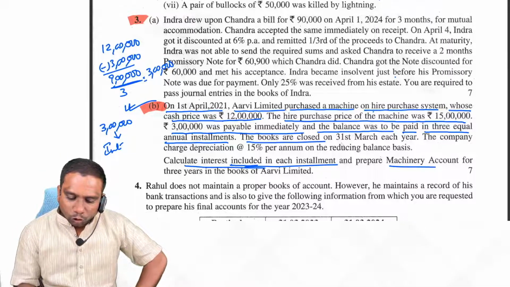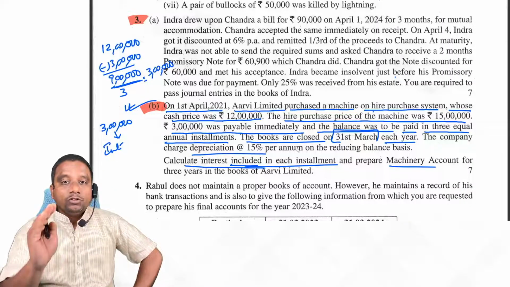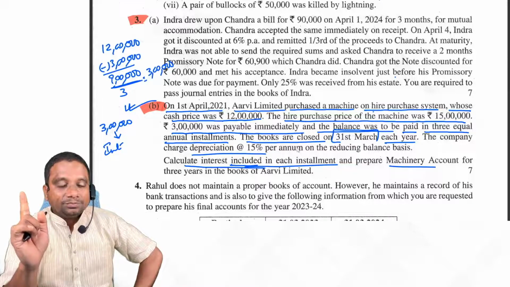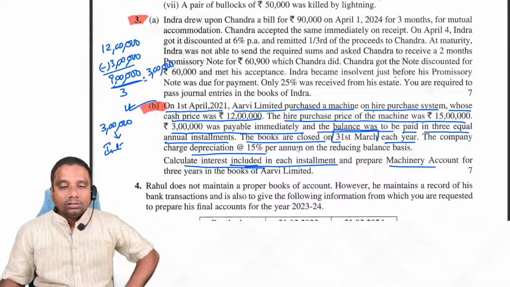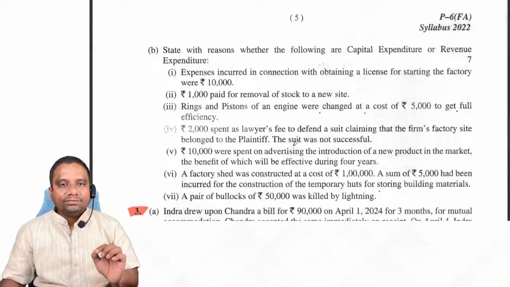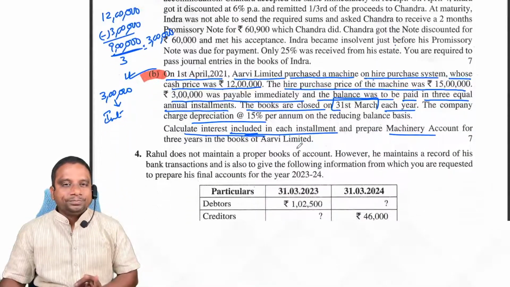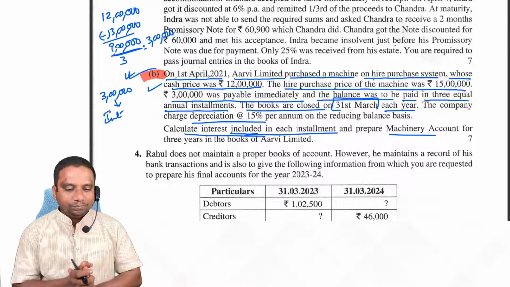The books are closed on 31st March each year. The company charged depreciation. You observe in this problem they didn't give any interest rate. Already I have made a video on solutions, suggested answers for this December 2024 paper, question number 1 to 4. You can see the answer in that video. Is it clear?